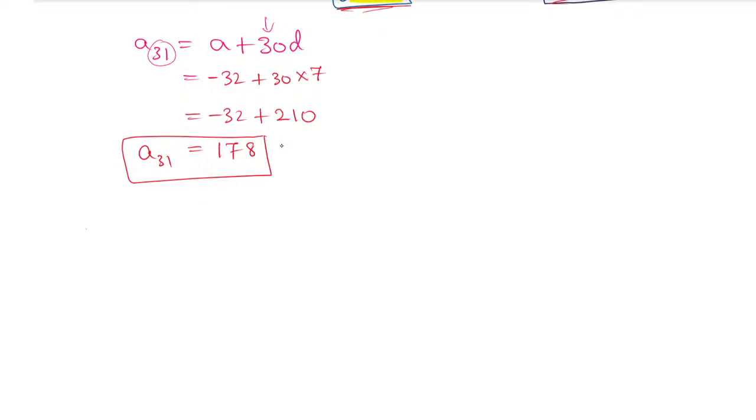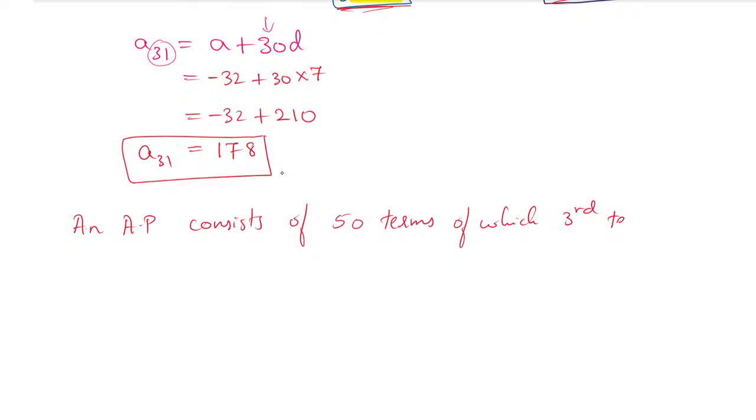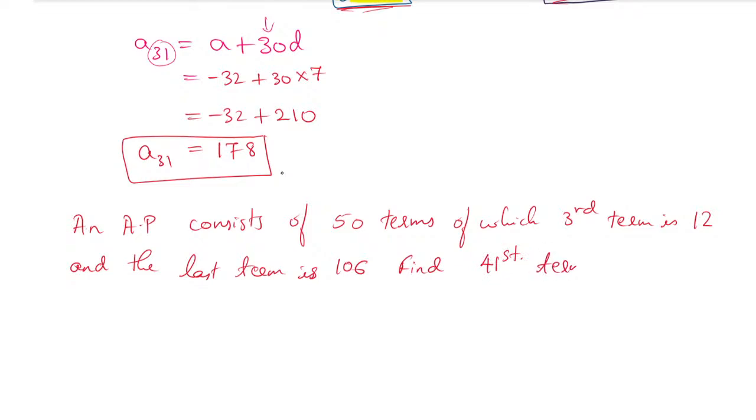Take down the question. An AP consists of 50 terms, of which the third term is 12 and the last term is 106. Find the 41st term.